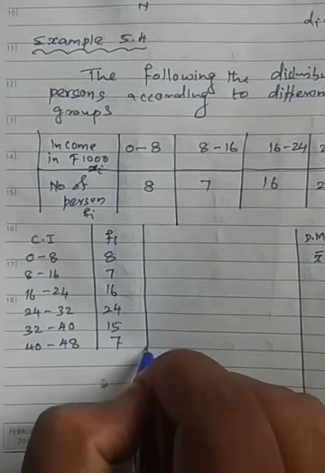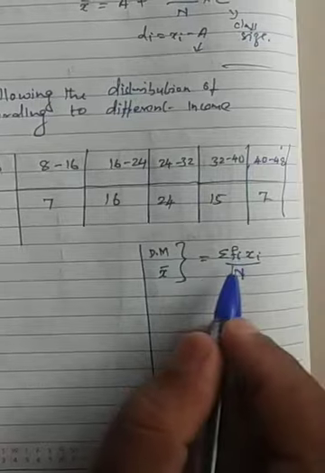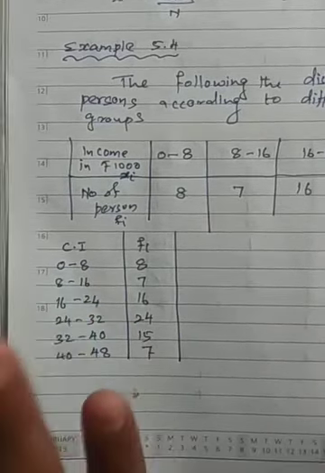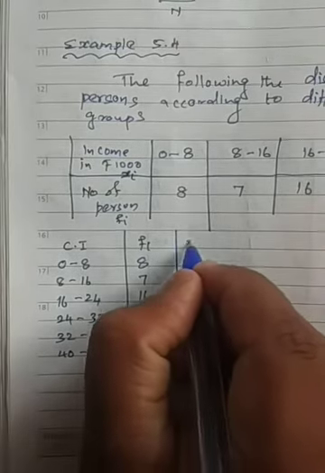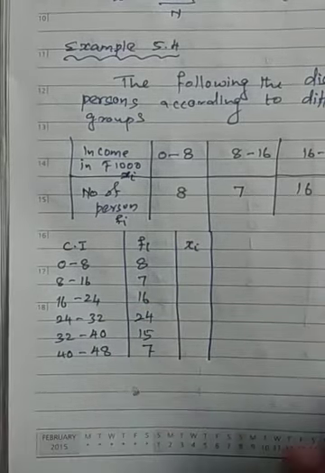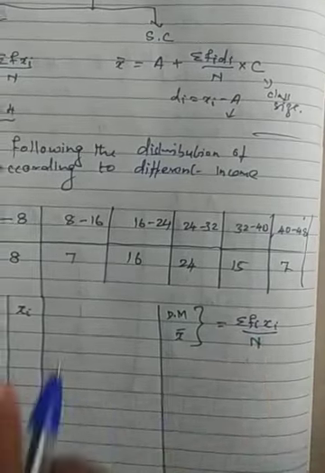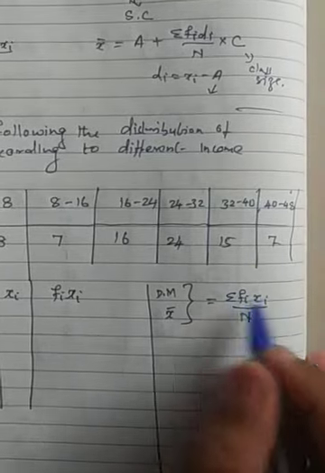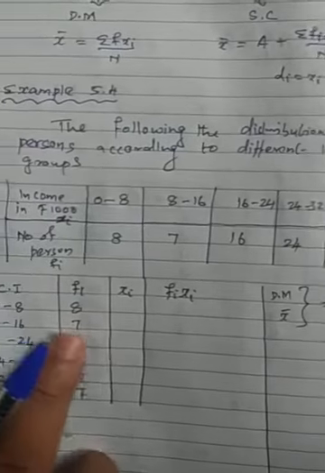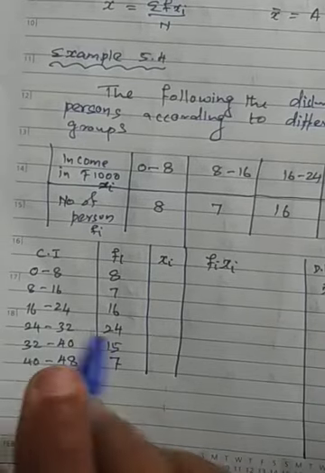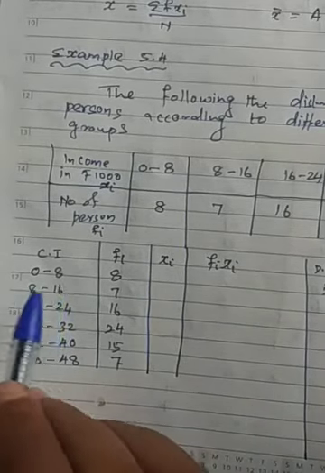Now according to the formula we need fi xi. Here xi is not there. The class interval is not xi. This is a class interval. We need to find xi here. Okay, that is the important thing we are going to do here. After this xi, you need to multiply fi into xi. I am seeing the formula and writing the table, I am not writing by my own. You just see the formula and I will calculate it. So xi, how you get it means you add.